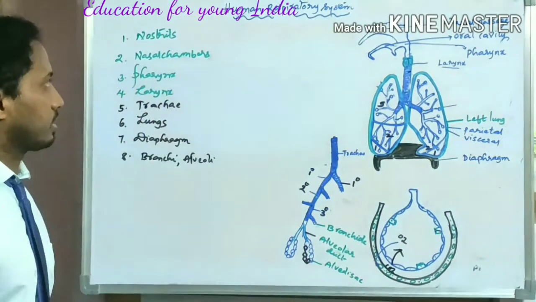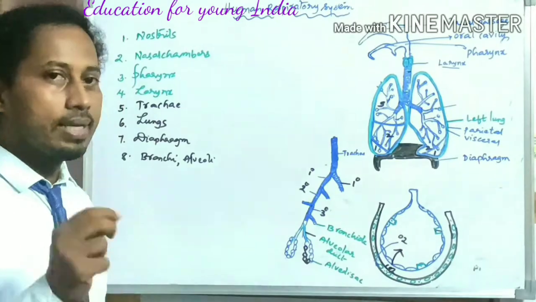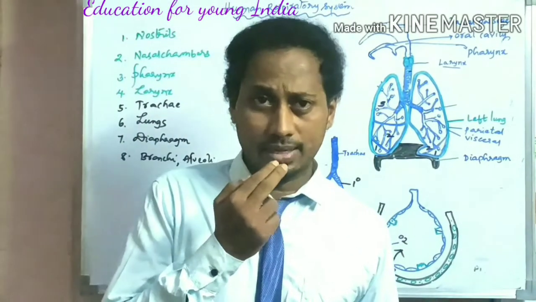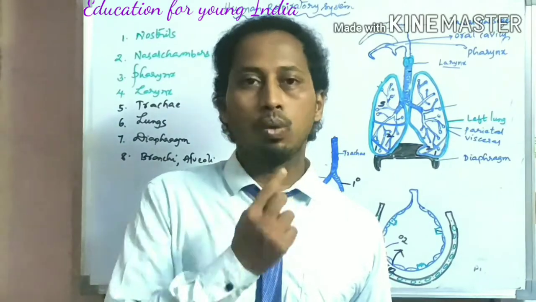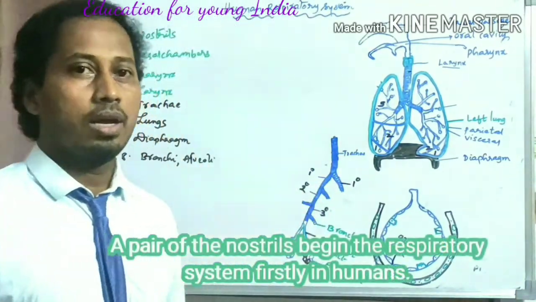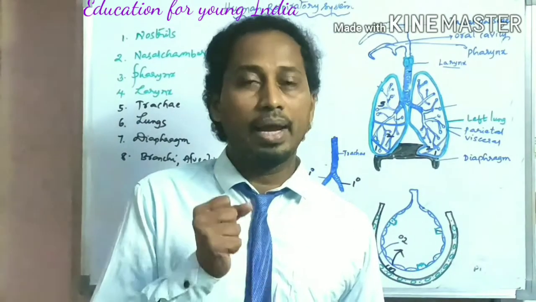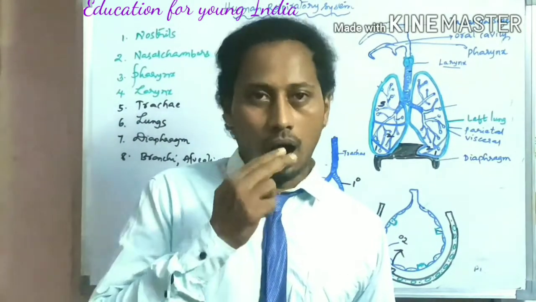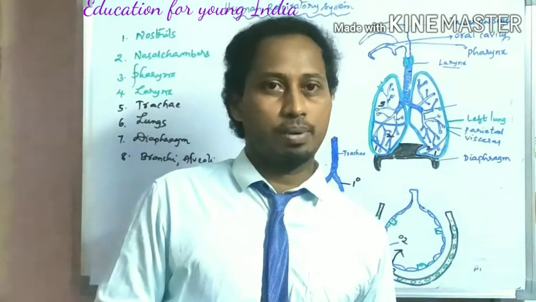Firstly, nostrils. A pair of nostrils are present above the mouth and below the tip of the nose. The pair of nostrils are exactly the first organs involved in respiration. After that, above the nostrils, the nasal cavity is present.